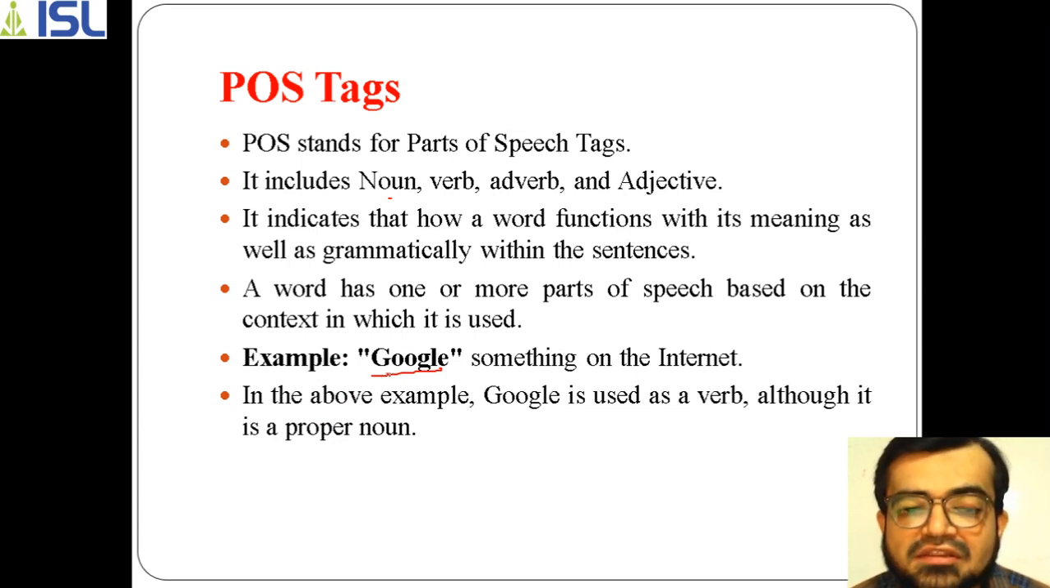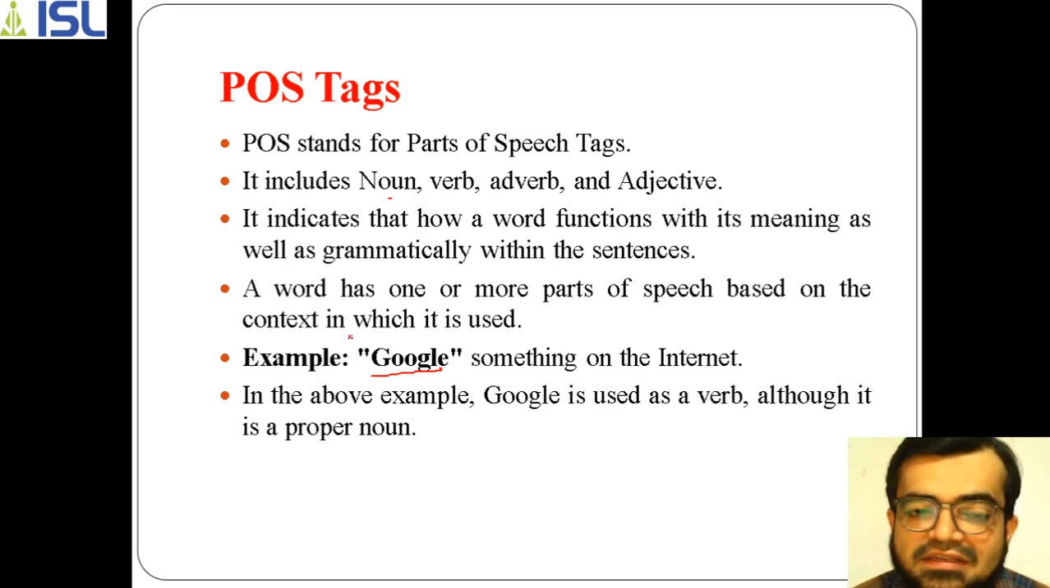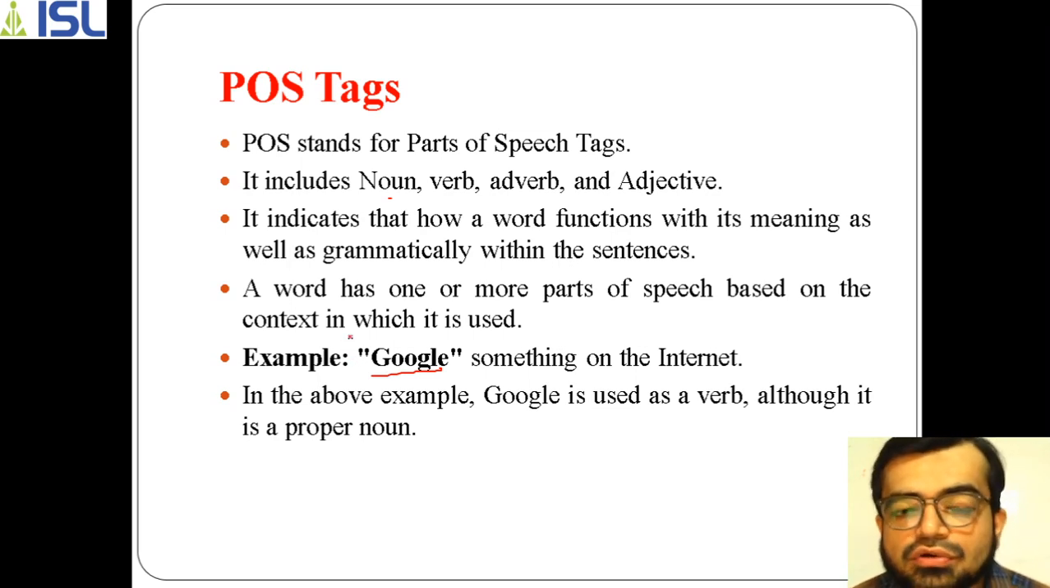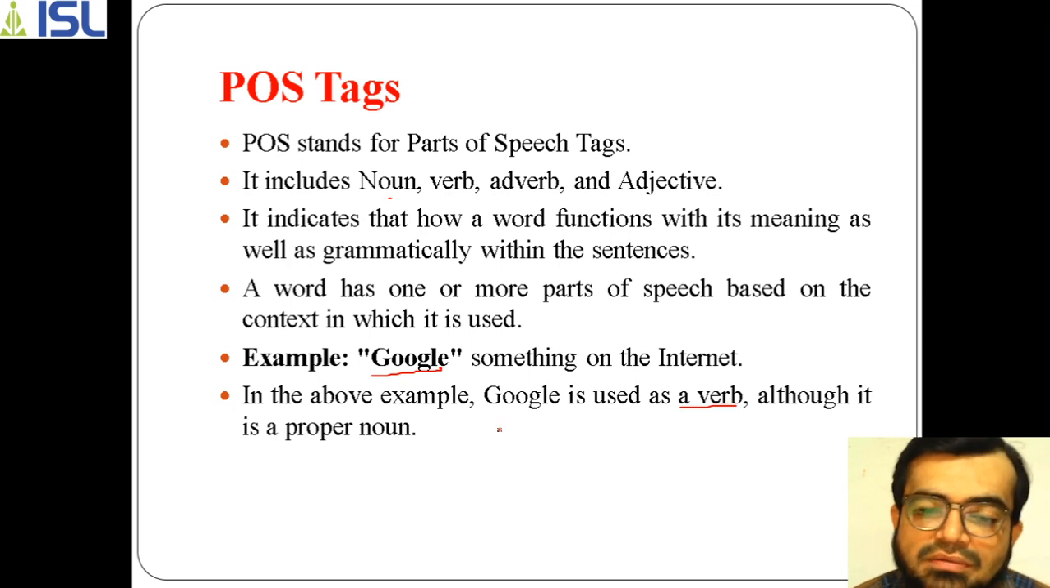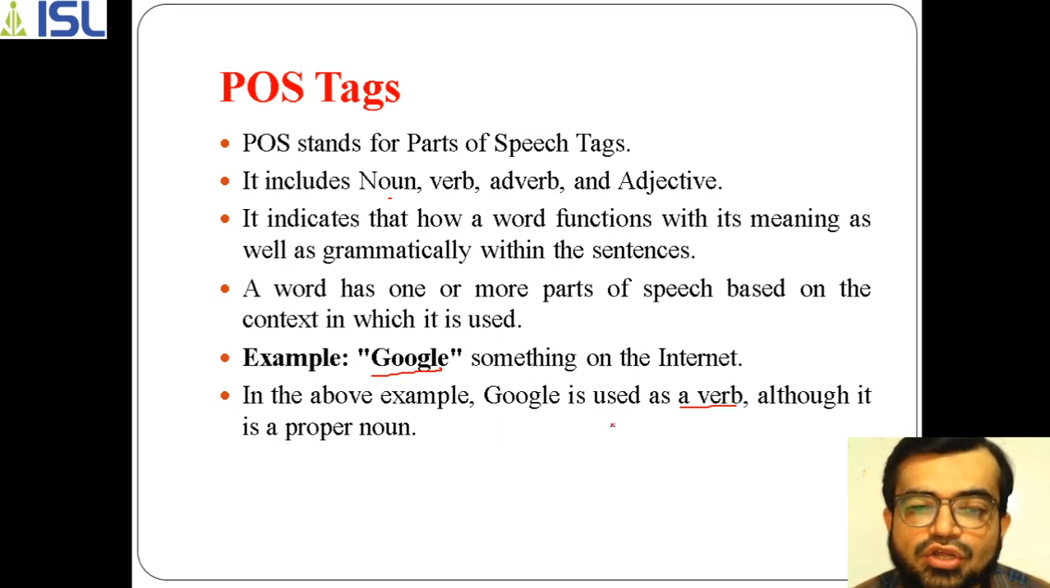So the machine should understand here. If you take Google, you may think that it is a noun, right? But the sentence in which we are using it also plays an important role. In that context, the POS tags will help the machine to understand, okay, this Google is used as a verb. Normally it is a proper noun, but it is used as a verb right now. So in that sense this will be helpful.